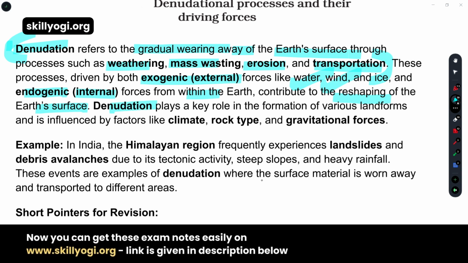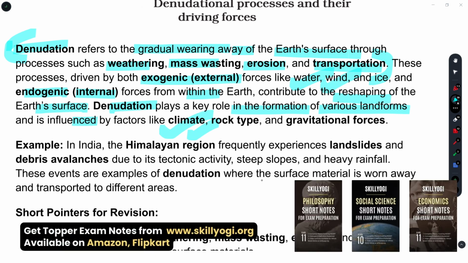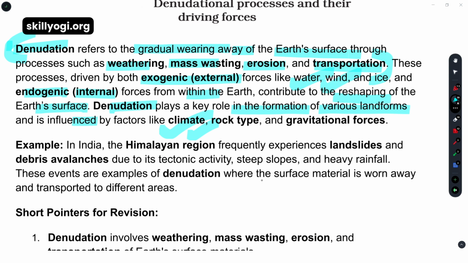So denudation plays a key, pivotal role in forming landforms, and it's influenced by several factors. Which are the factors? The climate, because in different climates, in equatorial, tropical, monsoon, desert, and Himalayan mountain climates, the factors are also going to change. So the first influential factor is climate.